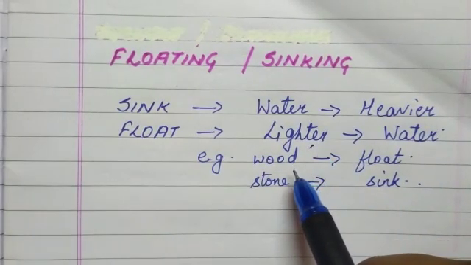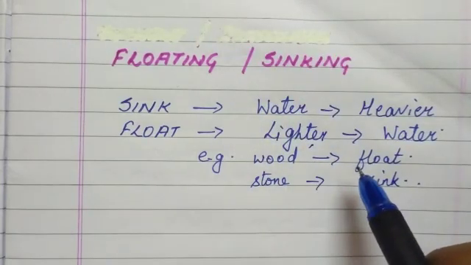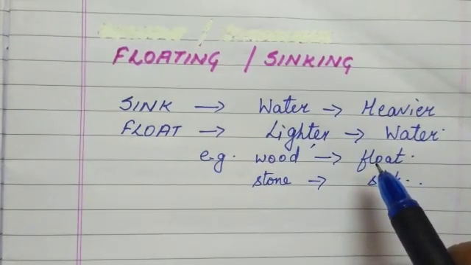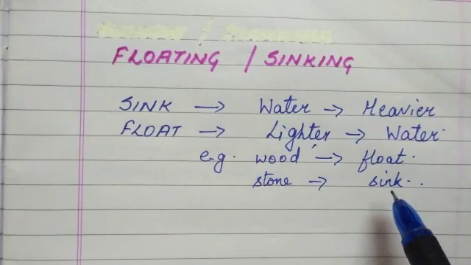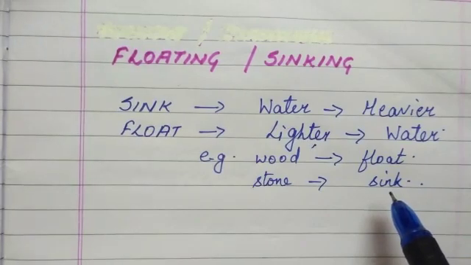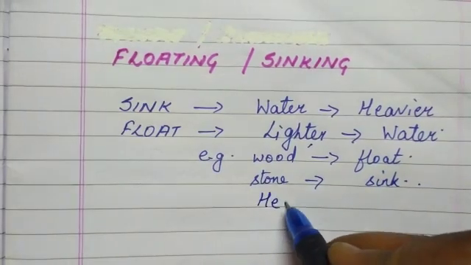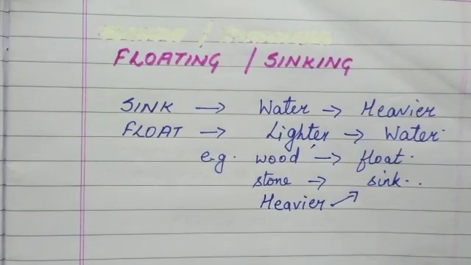For example, wood. You try to put wood in water, it will always float. It will never sink because wood is lighter than water. In the same way, if you put stone in water, it will sink. It will never float on water. Why? Because stone is heavier than water. So it will always sink.